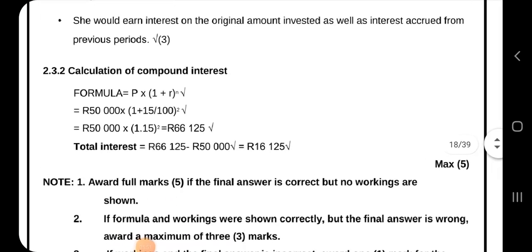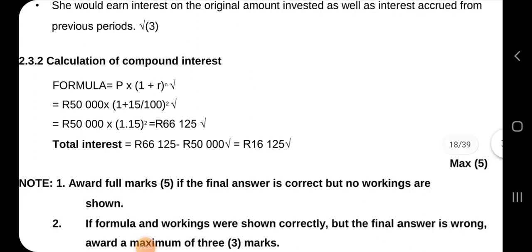So the starting amount, the amount in which you start with, it's P, okay? It's always P. What you initially invested, it's P. A is what you get after the investment period with that formula. So he invested 50,000 rand, multiplied by 1 plus 15 divided by 100. Yes, it's safe to say 15 divided by 100 rather than to say 15%. And then N is the period, number of years.